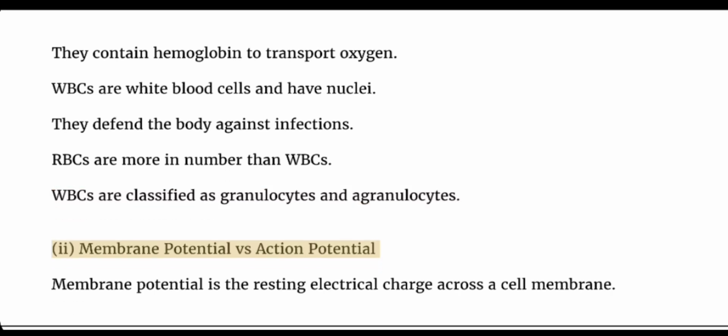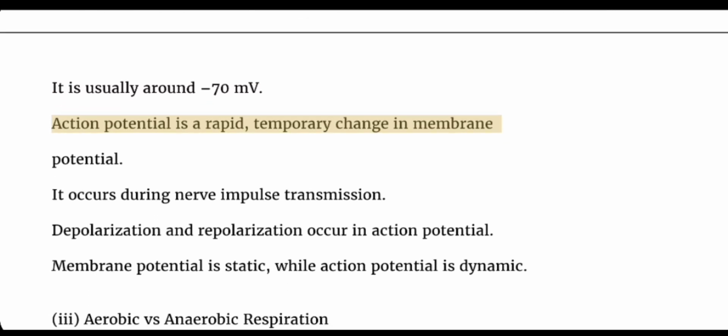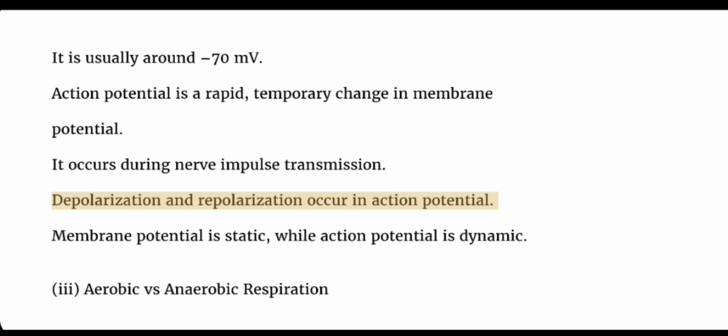II. Membrane potential versus action potential. Membrane potential is the resting electrical charge across a cell membrane. It is usually around -70 mV. Action potential is a rapid, temporary change in membrane potential. It occurs during nerve impulse transmission. Depolarization and repolarization occur in action potential. Membrane potential is static, while action potential is dynamic.